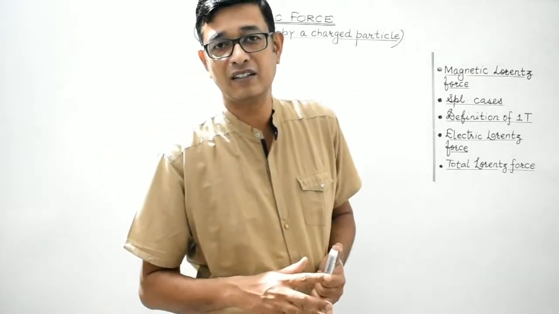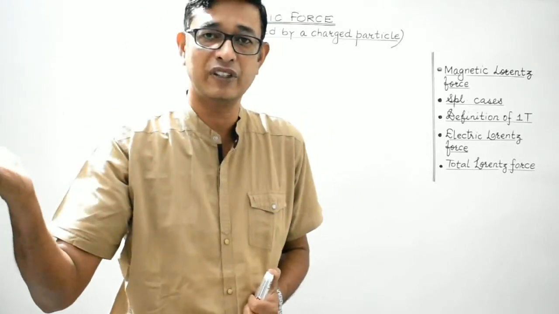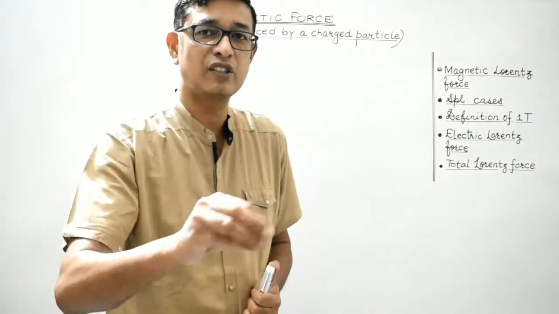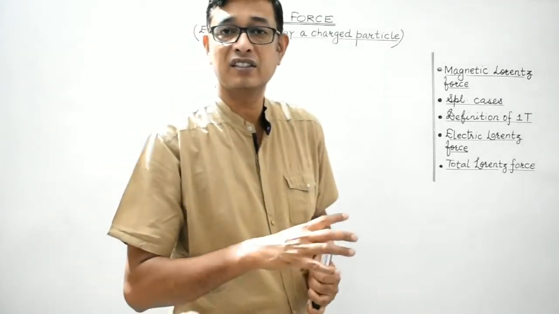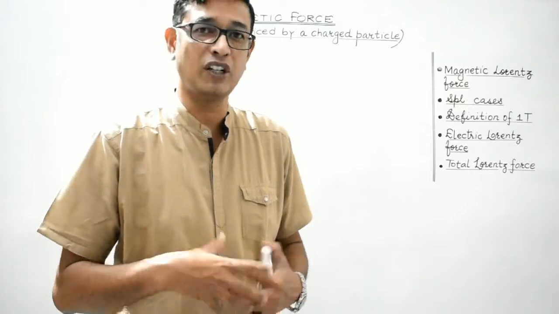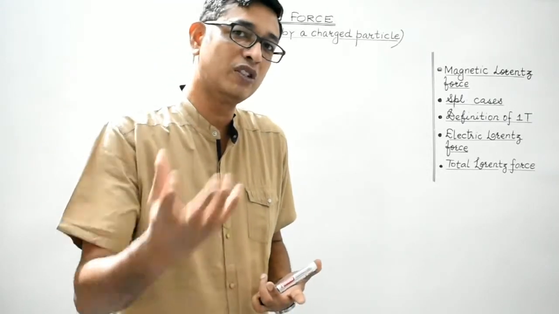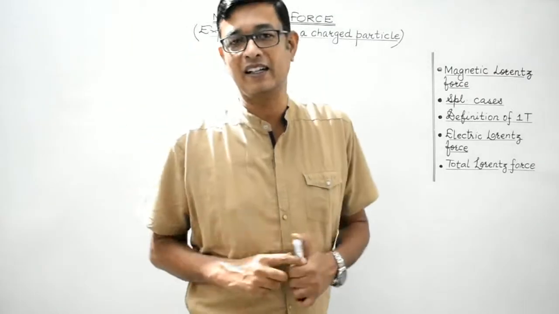Then we will be defining the electric force that we have already discussed in the previous unit of electrostatics, but we'll discuss it today itself. So it is known as electric Lorentz force. Then we'll discuss the total Lorentz force, that is when the charged particle is under the influence of both electric field as well as magnetic field, right?